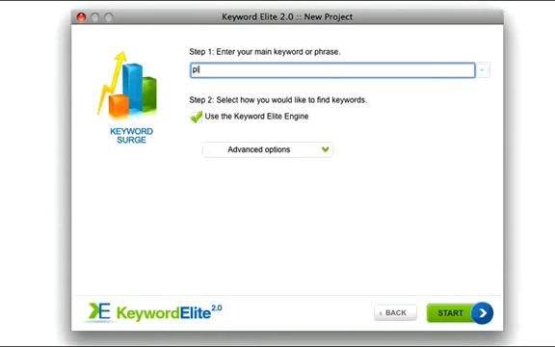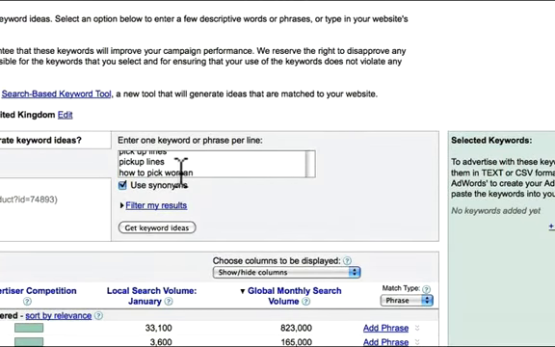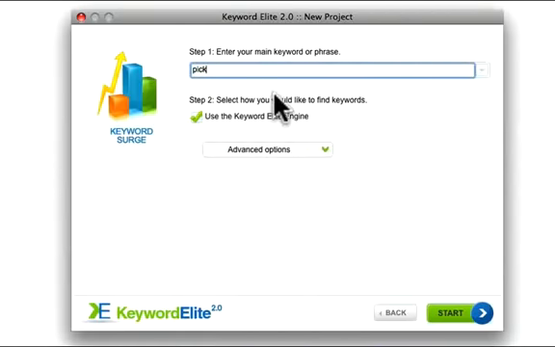So in my case, let's go back to my keyword tool to take the same example. It was pickup lines, and then pickup woman. Let's paste it in here. I'm going to separate by a comma. So pickup lines, and how to pick woman.